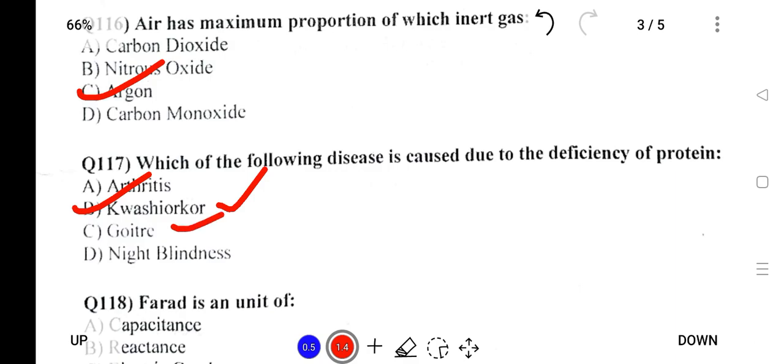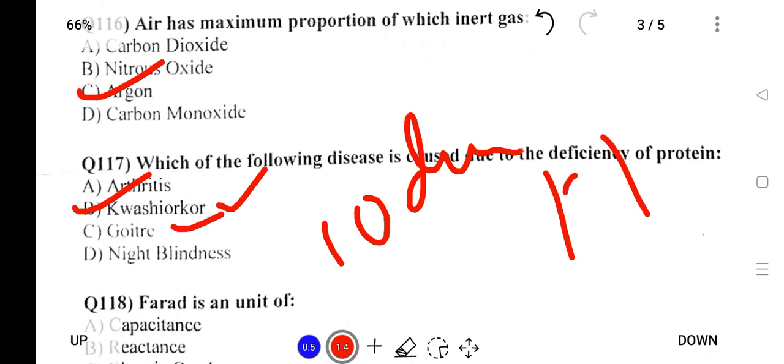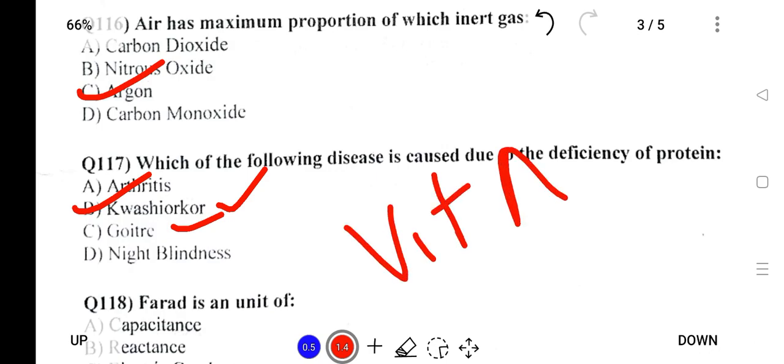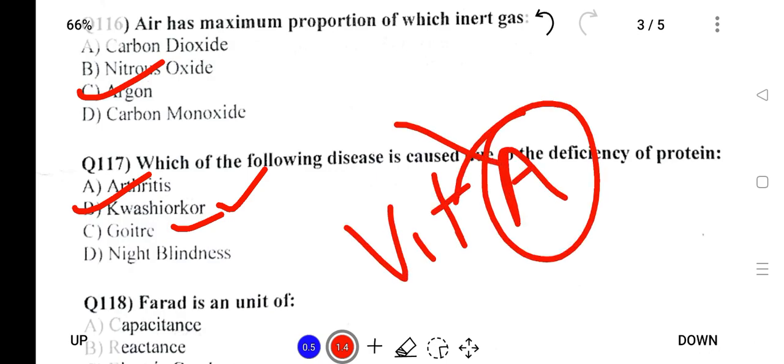Goiter is caused by iodine deficiency, a disorder in which the neck swells. Night blindness is the deficiency of vitamin A. Vitamin A is also known as retinol.